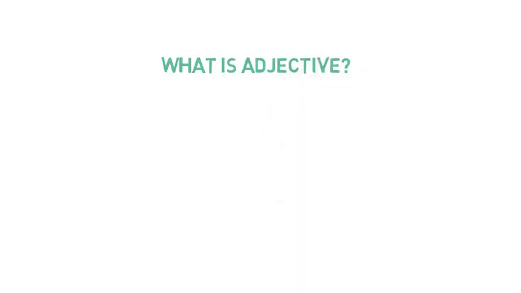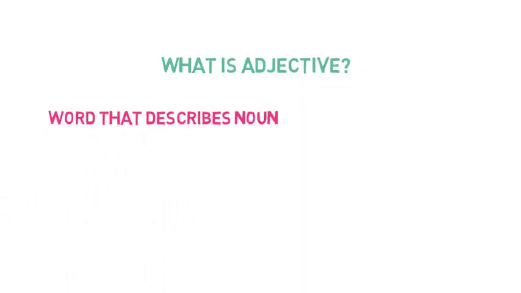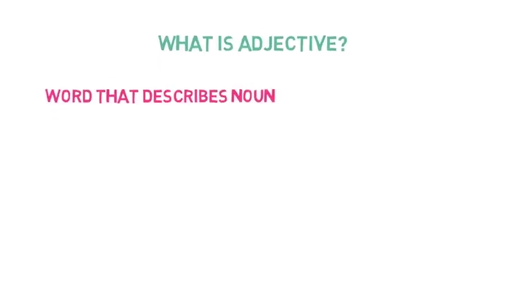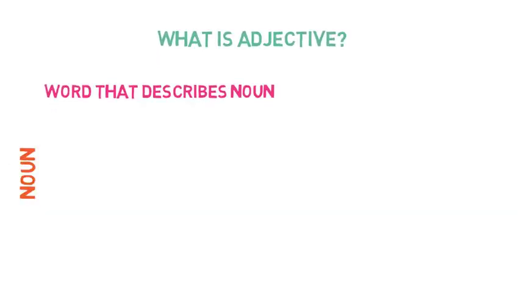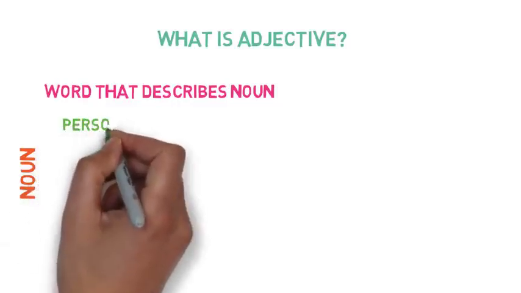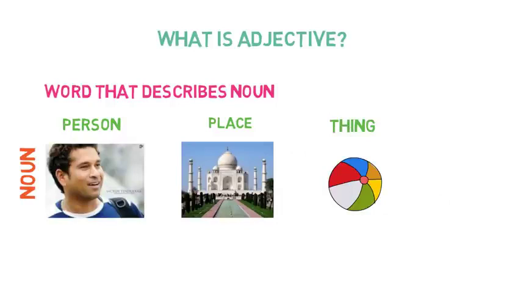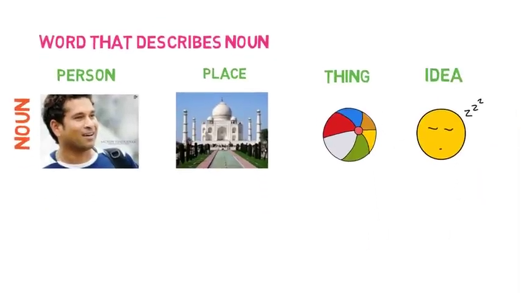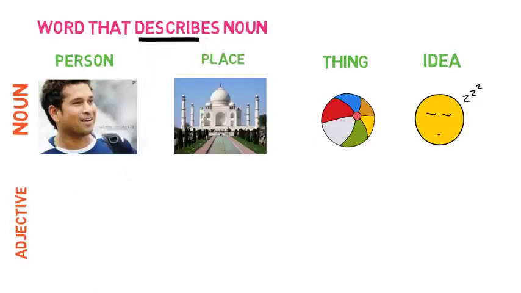Adjectives. Adjectives are words that describe a noun. Now for understanding adjectives, we need to revise what nouns are. So what exactly is a noun? A noun is a word that names a person, place, thing or an idea. Now what are adjectives? They describe nouns.